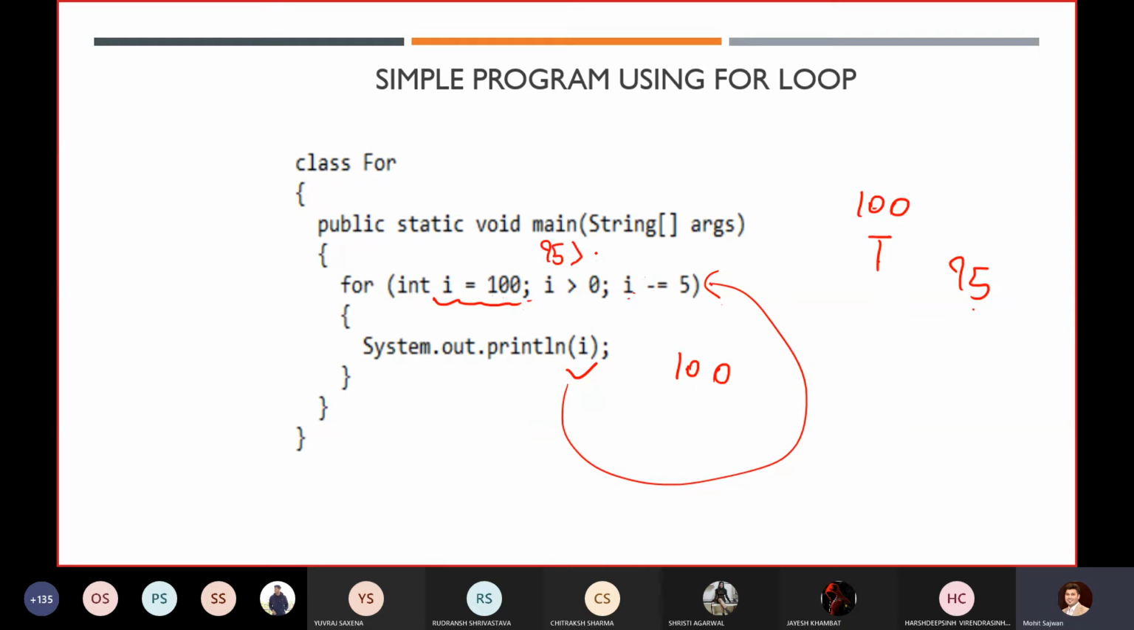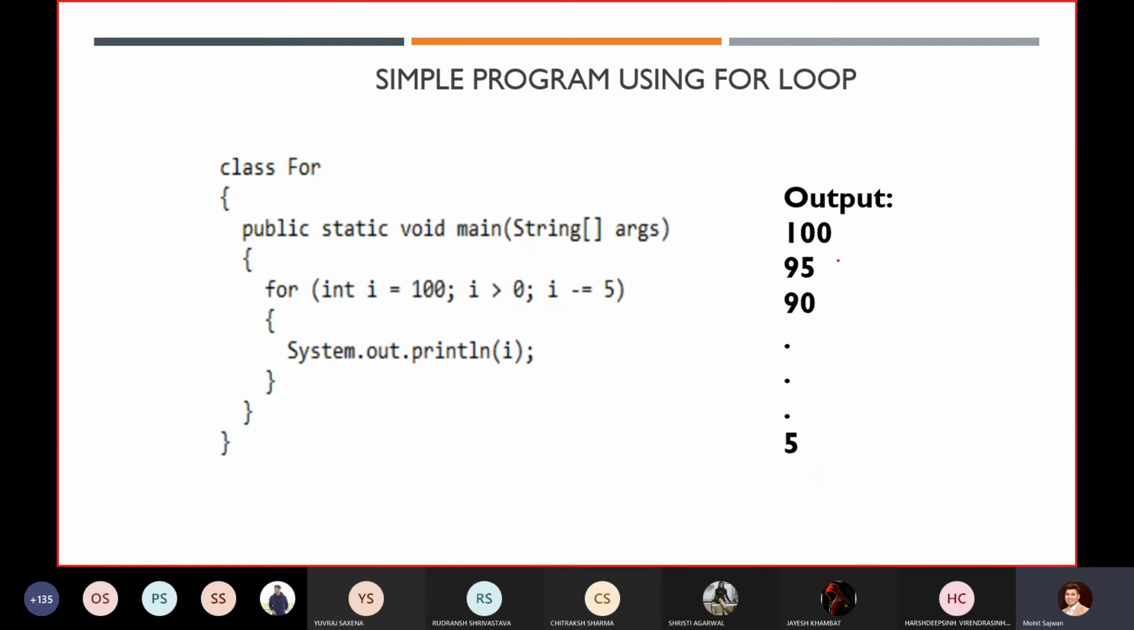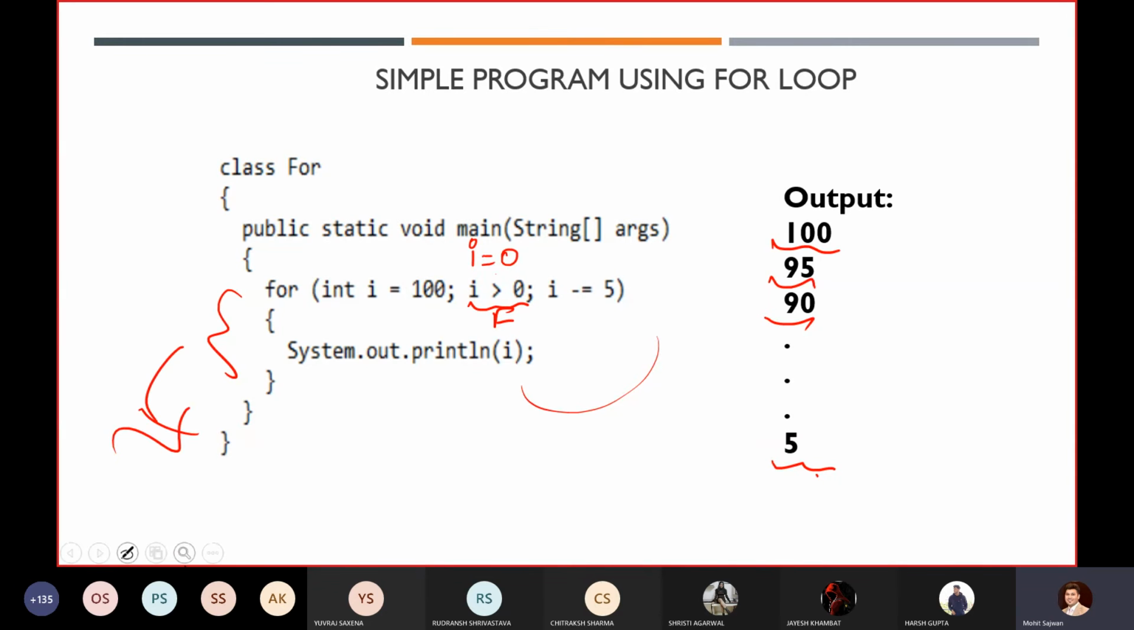So 95 is again greater than 0, so again it will print the value 95. Then again it will decrement the value by 5. So we write this statement only one time, otherwise it keeps on executing these two statements like this. That is why the output you will get is 100, 95, 90, and so on. Once the value of i equals 0, this condition gets false, so it will terminate our loop.